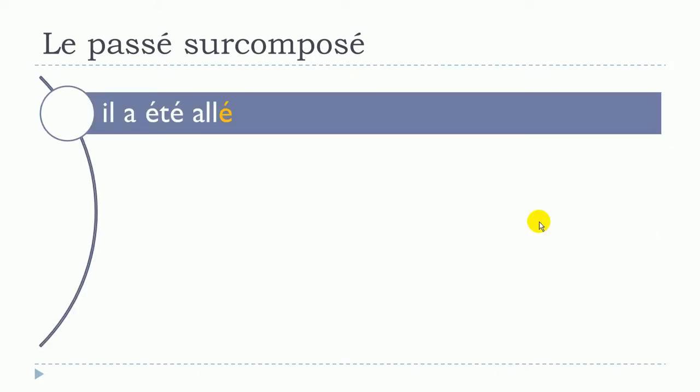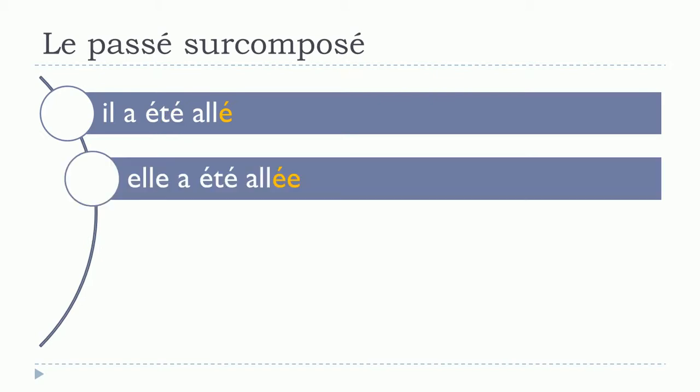But then remember that it will behave exactly the same way as all the compound tenses if you use a verb like aller, for instance, that will require être and not avoir. So in that case, you will have to put, like here, the feminine form at the end of your participe passé. So remember that is the mark of the feminine.